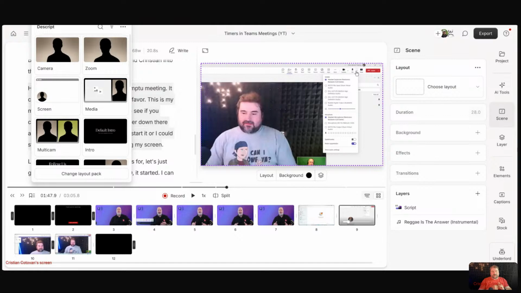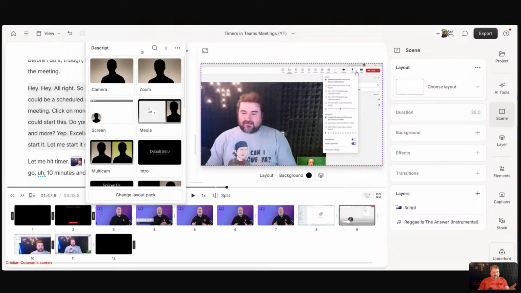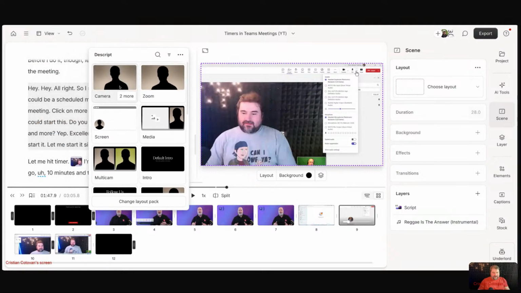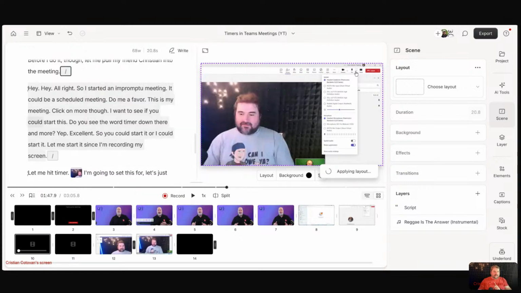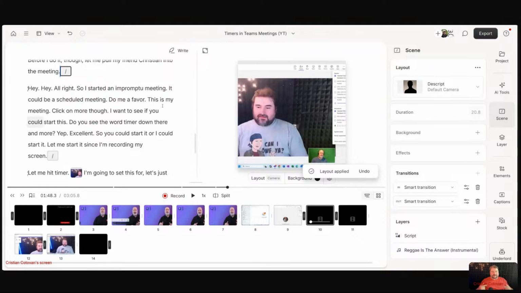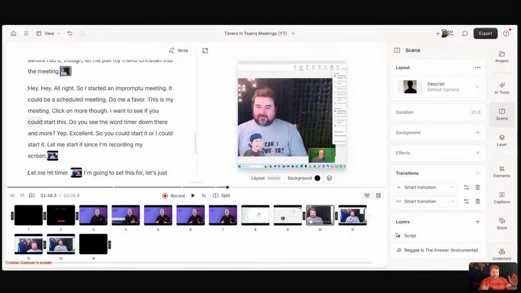Command slash will bring up the layout pop-up, and you select your layout. I'm just going to choose one, for kicks and giggles, as a test, and watch what happens. Descript will automatically create the scene boundaries, beginning and end, and apply the layout in that scene.